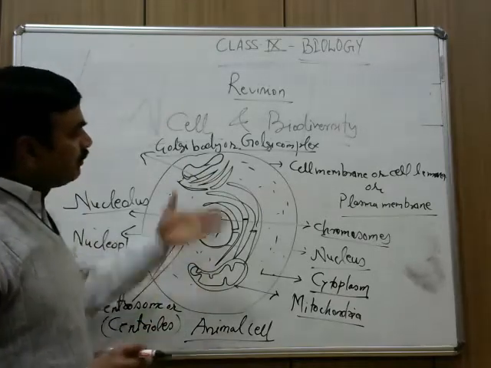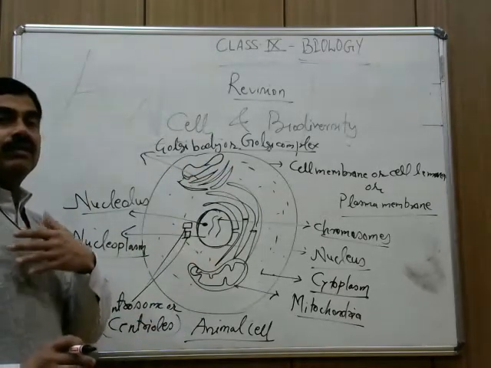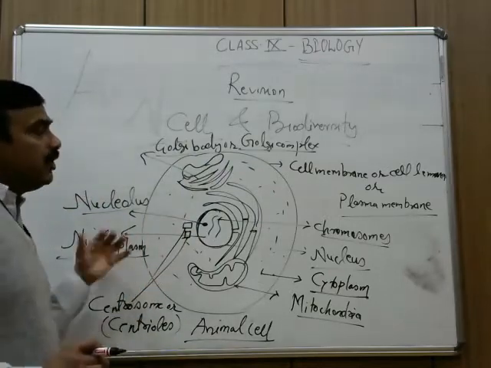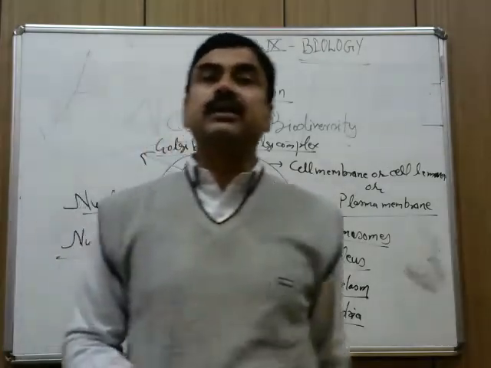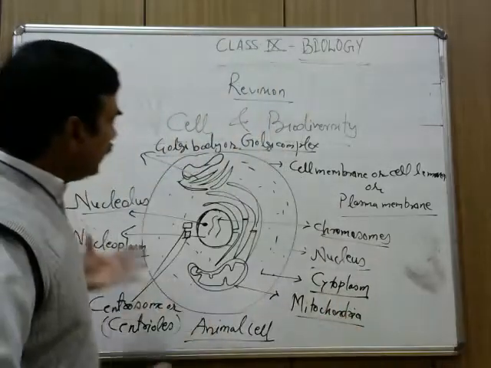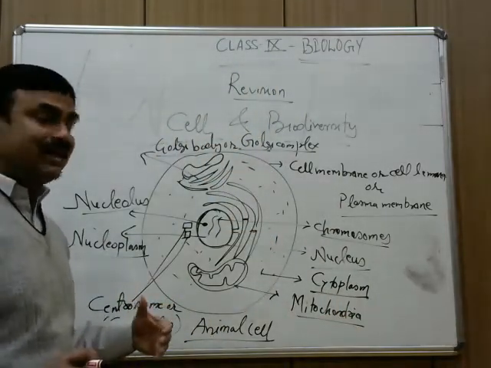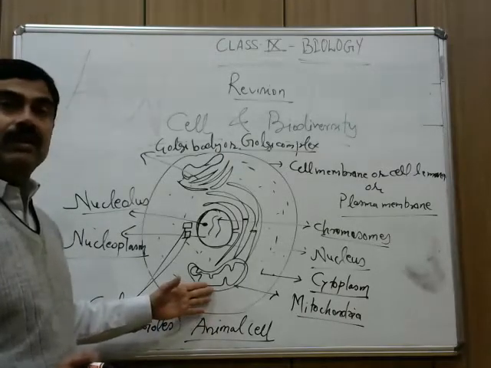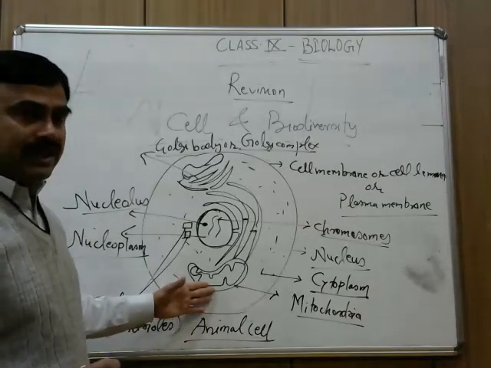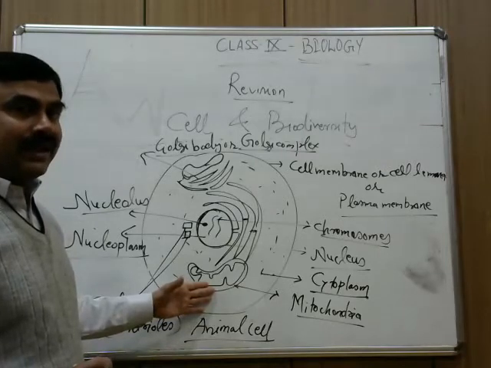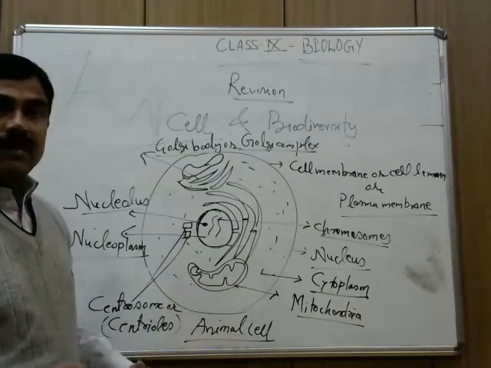So when you go for the revision, you have to draw the diagram again and again, and then you go for the cellular structure and then the function of the cell organelles like the mitochondria, which help in the formation of energy in the form of ATP. The energy is generated, that is why it is known as powerhouse.